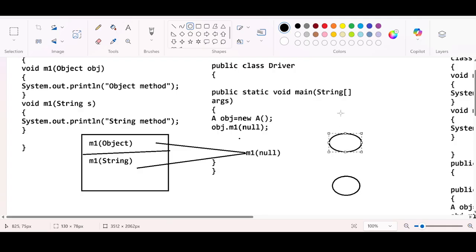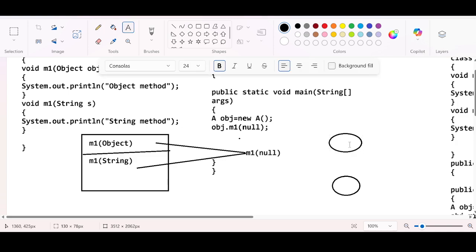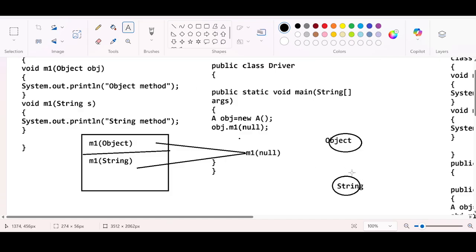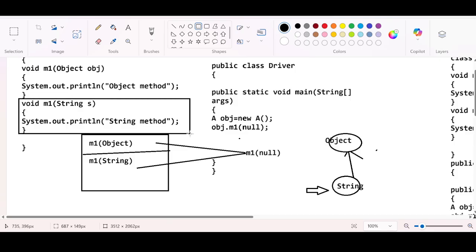Object is the superclass of all the classes. The priority will always be given to the child class. That's why the method that is accepting the String as an argument is getting executed.